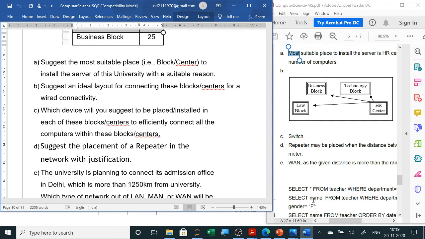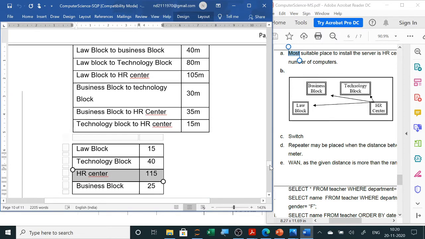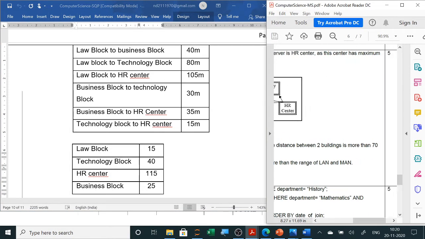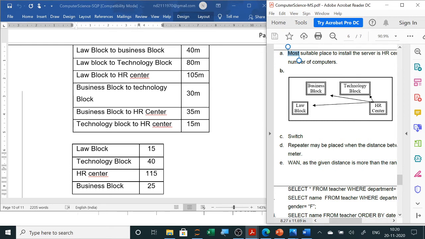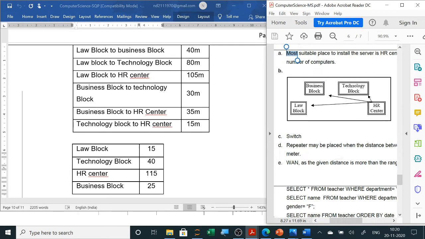Next is suggest the placement of a repeater in the network with justification. Repeater already we have studied that if the signals are weak, then for more than 50 meters distance we will place a repeater. Otherwise 70 meters distance we will see. So here you can see between the departments, whichever department. So directly you have to write the answer that here they have given the answer that repeater may be placed when the distance between 2 buildings is more than 70 meters.